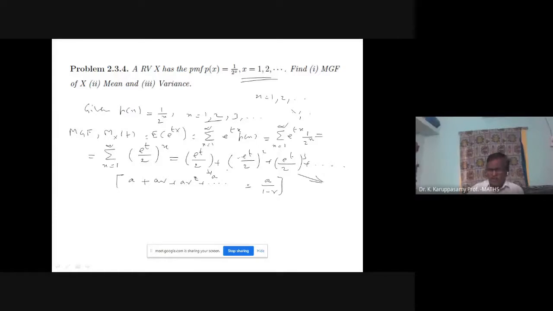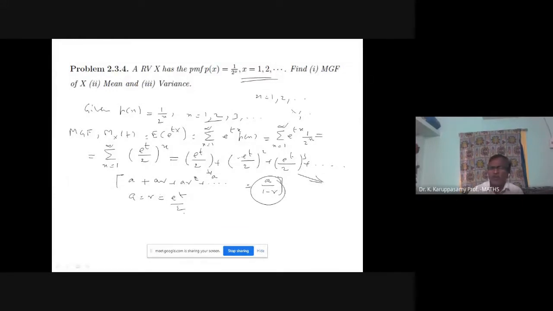What is your R? The first term multiplied by e power t by 2 gives the second term. The second term multiplied by e power t by 2 gives the third term. So the R is also the same. In this case, A equals R equals e power t by 2. First term is e power t by 2, and common ratio R is also e power t by 2. Now you apply this formula for summing.